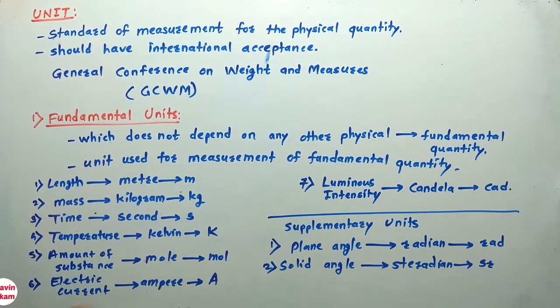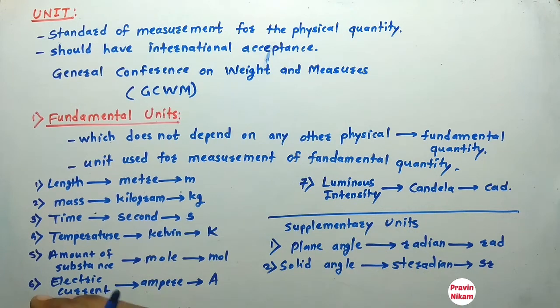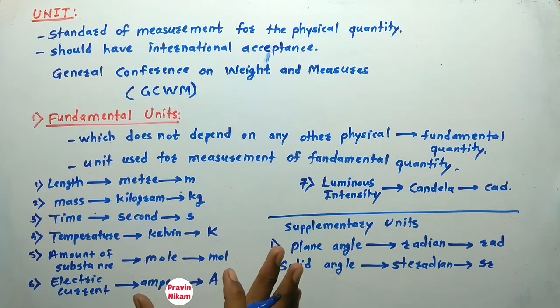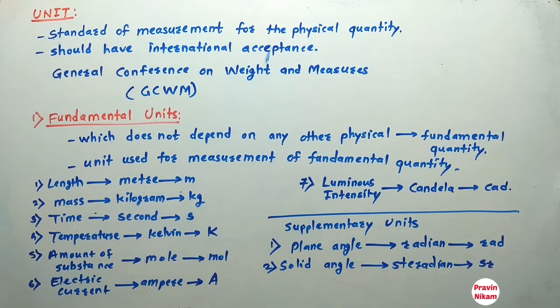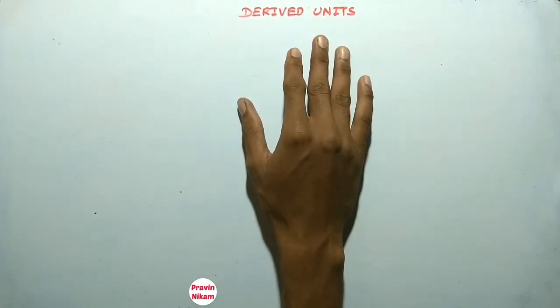So there are 7 fundamental quantities having 7 fundamental units, and there are some quantities which are expressed in terms of these fundamental quantities. Those quantities are called derived quantities. Now let us see, friends, what is meant by derived units.